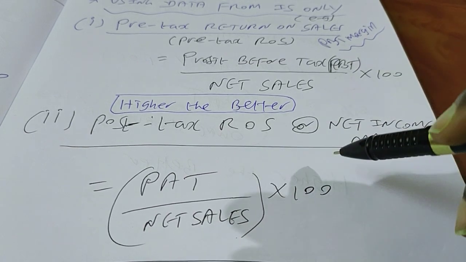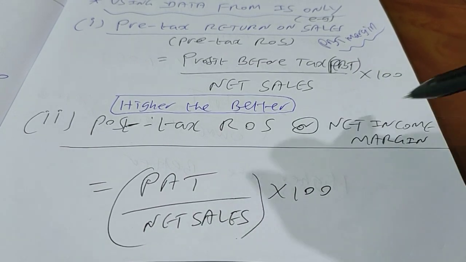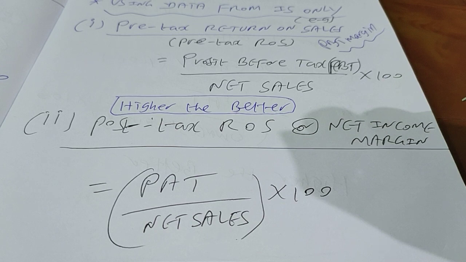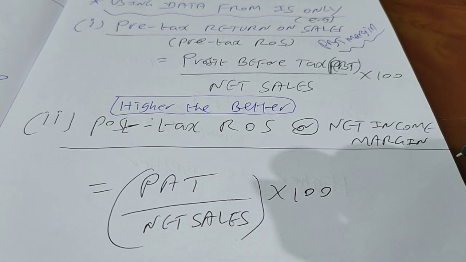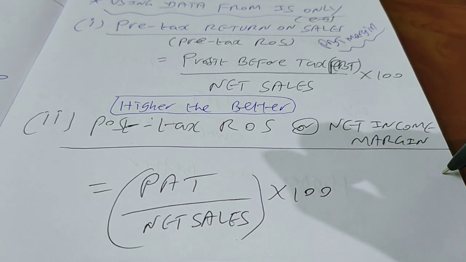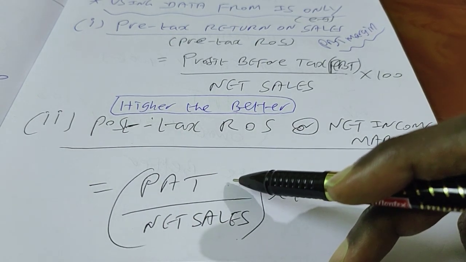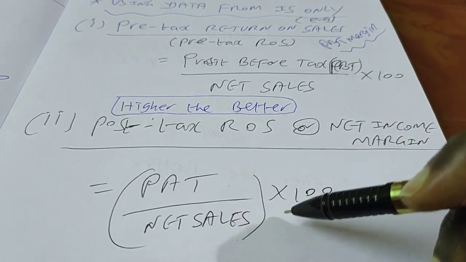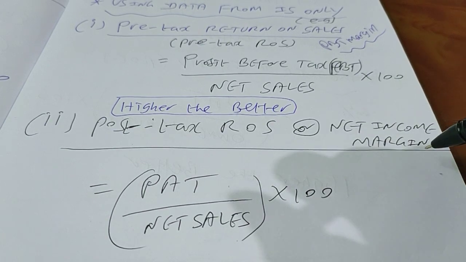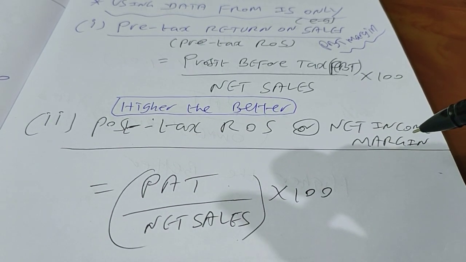What is the next one you can do? Post-tax return on sale, ROS, otherwise known as net income margin, otherwise known as PAT margin. So what is the formula? Profit after tax in currency, in India it is INR crores, divided by net sales revenue, multiplied by 100 will give you your PAT margin.